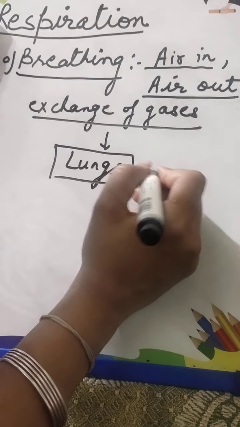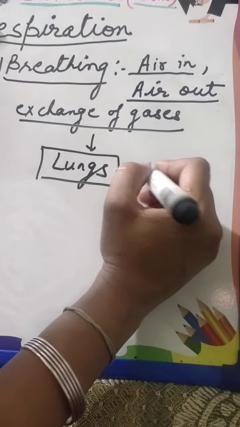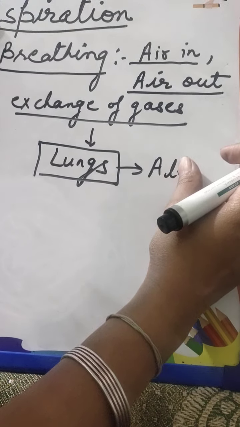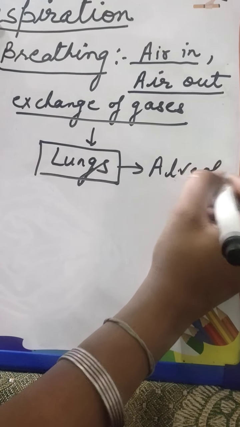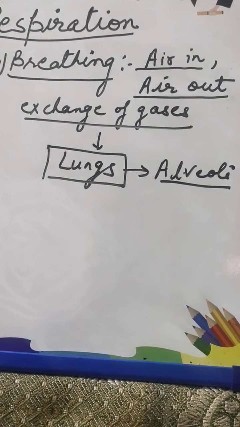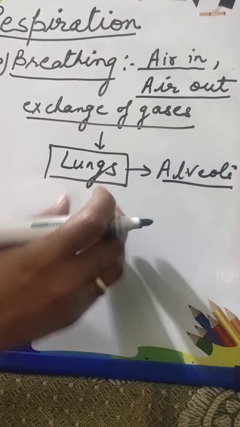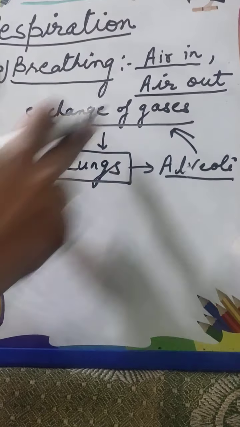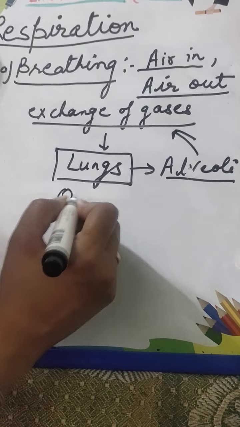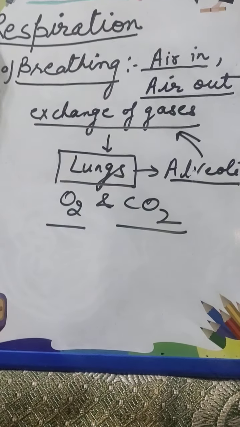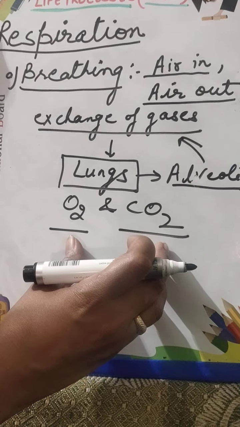And in lungs there is a special structure that is known as alveoli. This I will tell you in the diagram. Where are alveoli situated? Alveoli are situated in the lungs, and here the exchange of gases occurs. Which gases? O2 and CO2, oxygen and carbon dioxide. Actually there is an exchange of these two gases.